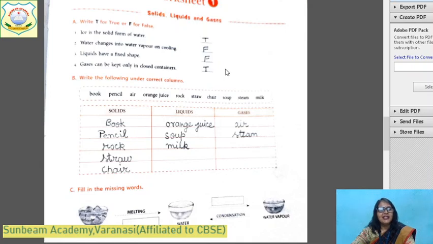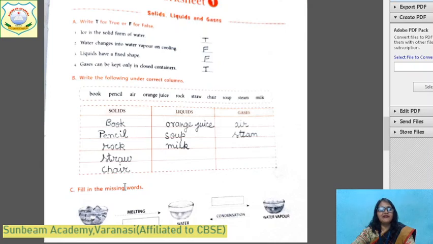True, because they move. And here are the things which you have to categorize, whether it is solid or liquid or gas. Book is solid. Pencil is solid. Air is gas. Orange juice liquid. Rock पत्थर क्या है? Solid. Straw solid. Chair solid. Soup liquid. Steam gas. Milk liquid.